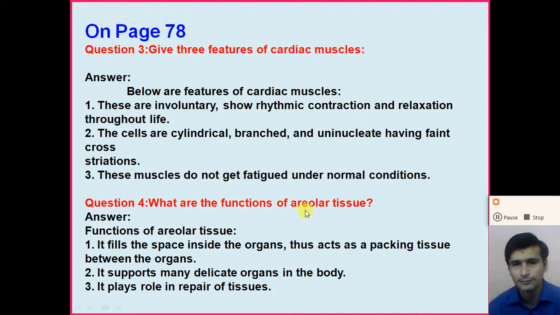What are the functions of the areolar tissue? The functions of the areolar tissue are: it fills the space inside the organs, thus acting as a packing tissue between the organs. The second important function of the areolar tissue is that it supports many delicate organs in the body.